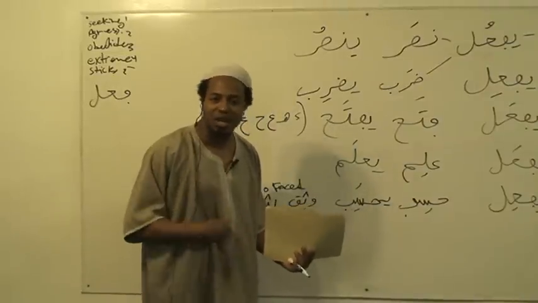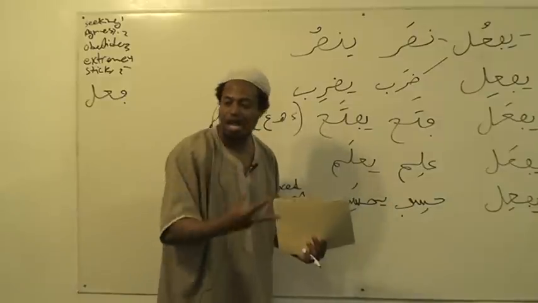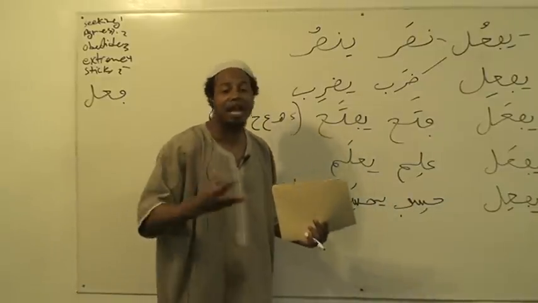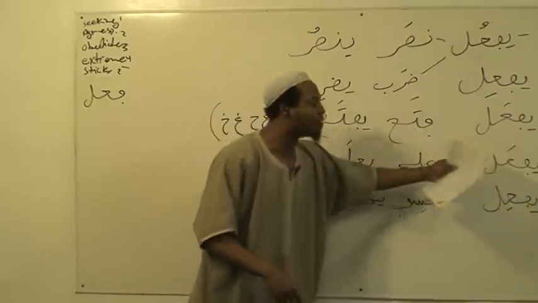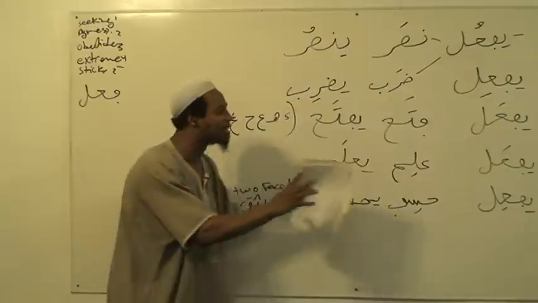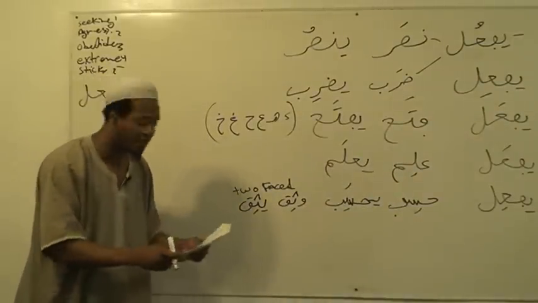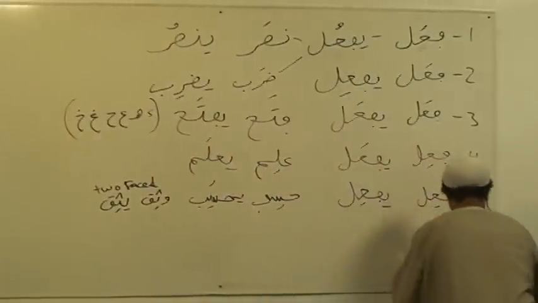Also, you have hunger: ja'iya, to be hungry in that regard. Or atisha, to be thirsty. And ghadiba, to be angry. Wa hazina, to be sad. Wa fariha, to be happy. And all of them are going to be on the fa'ila yaf'alu scale or the fa'ila yaf'ilu scale. It's not going to come other than that in those types of words. Are we together? We go to the sixth one.